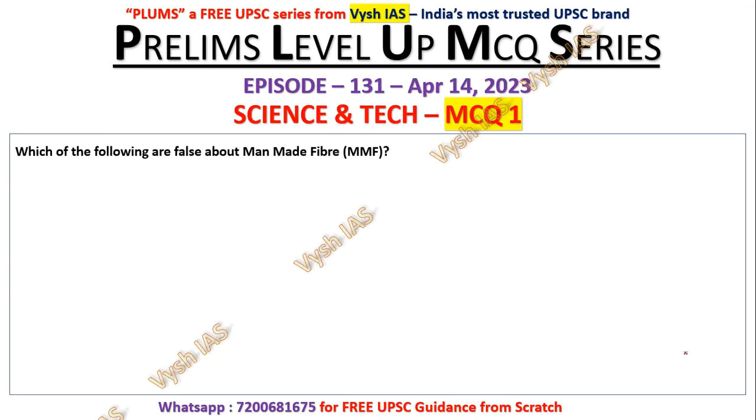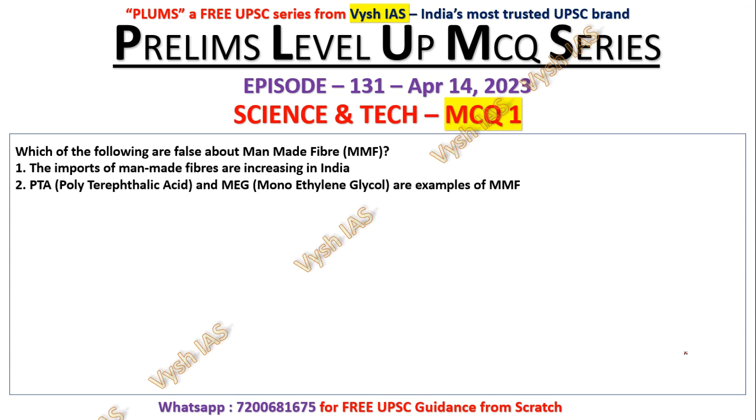So today's first question, which of the following are false about man-made fiber? Okay, MMF. 1: The imports of man-made fibers are increasing in India. 2: PTA or purified terephthalic acid and MEG, monoethylene glycol, are examples of MMF, meaning they are used in the making of these man-made fibers. Options: 1 only, 2 only, both 1 and 2, neither 1 nor 2.